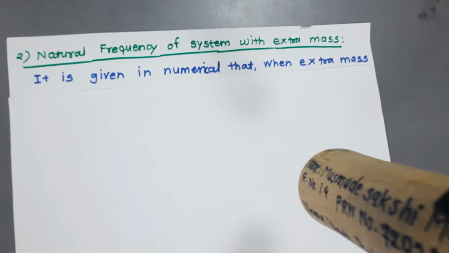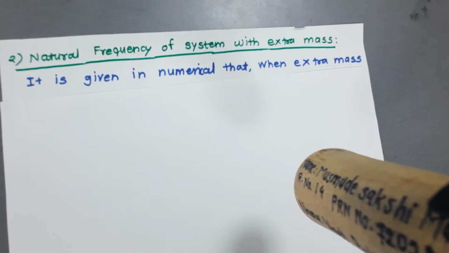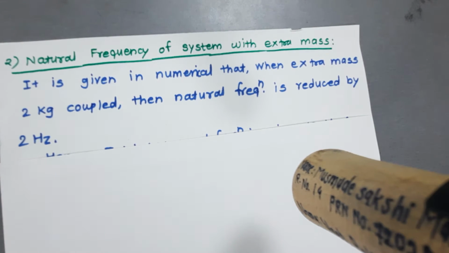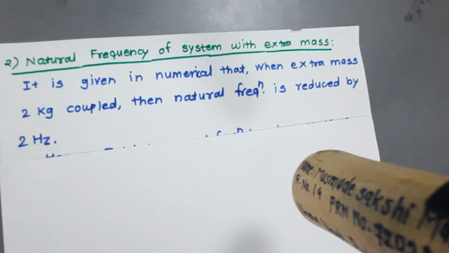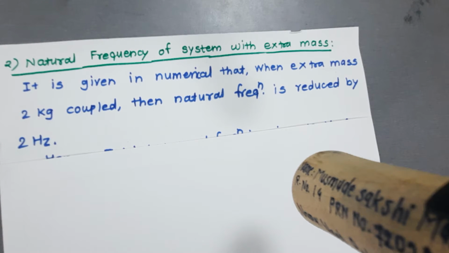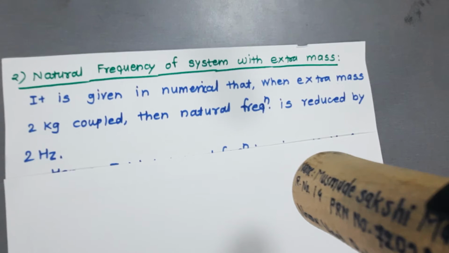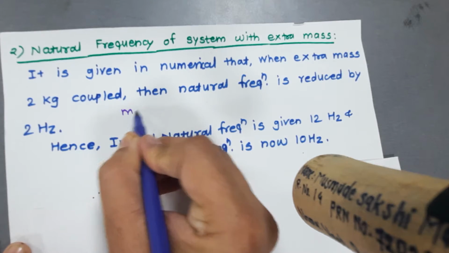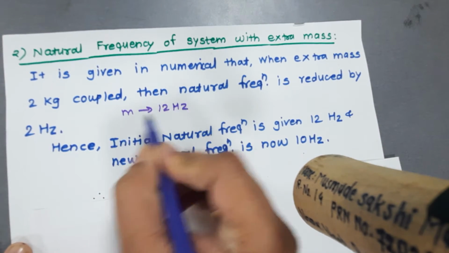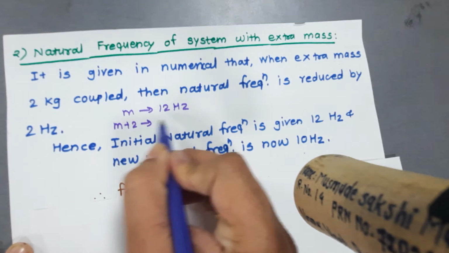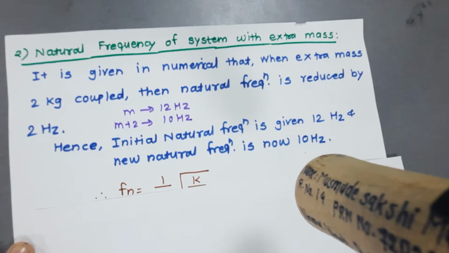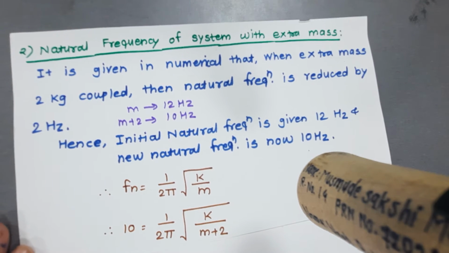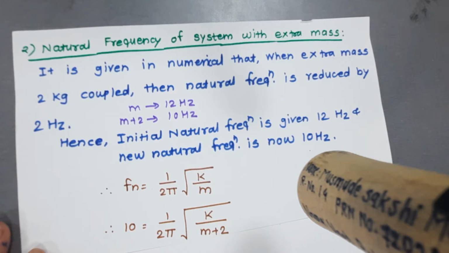Now the second case: the natural frequency of the system with extra mass. It is given in the numerical that when an extra mass of 2 kg is coupled with mass m, the natural frequency is reduced by 2 Hz. That means when m is the mass, the natural frequency is 12 Hz, and when 2 kg is added, that means m plus 2, the natural frequency is 10 Hz. So the initial natural frequency of 12 Hz is reduced by 2 Hz due to coupling of the 2 kg mass, and the new natural frequency is 10 Hz.